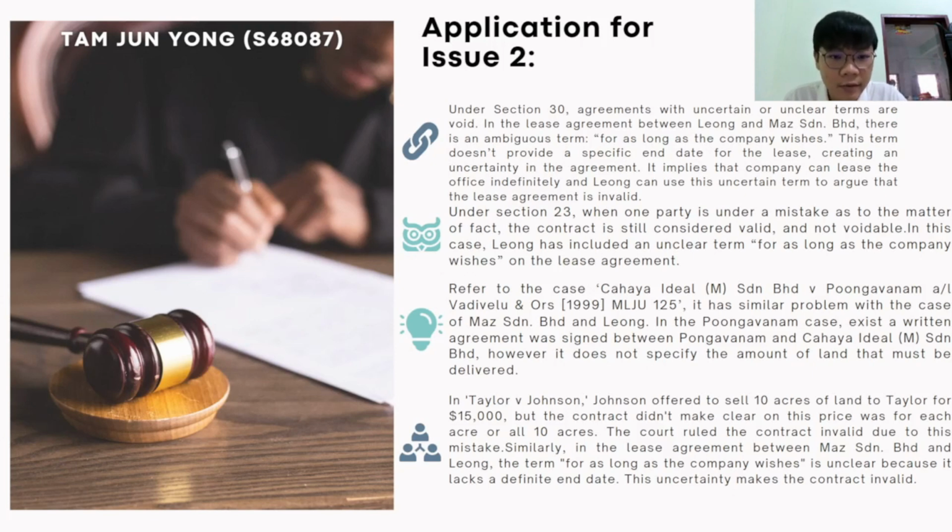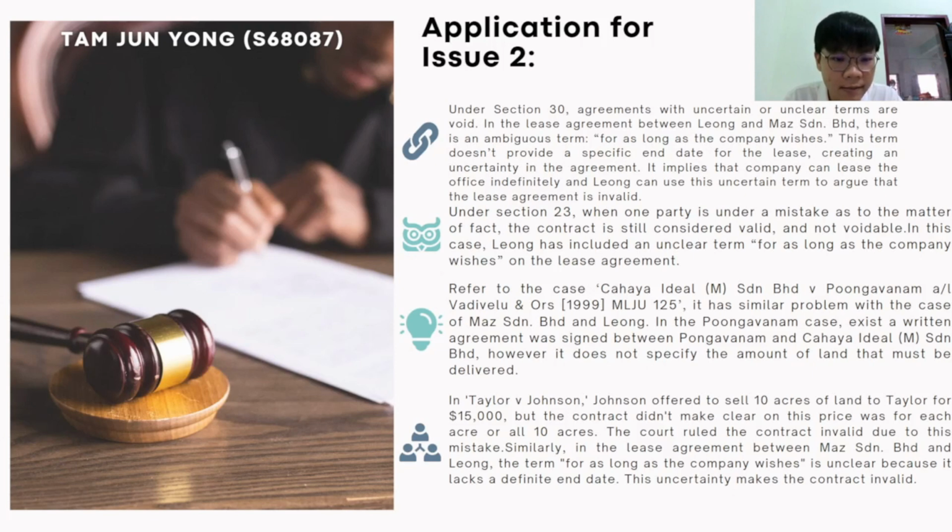Under Section 23, when one party is under a mistake as to a matter of fact, the contract is still considered valid and not voidable. In this case, Leong has included an unclear term, "for as long as the company wishes," in the lease agreement. Refer to the case Chaya Idil Sendirian Berhad versus Ponnusamy. It has a similar problem to the case of Mas Sendirian Berhad and Leong. In the Ponnusamy case, a written agreement was signed between Ponnusamy and Chaya Idil Sendirian Berhad.